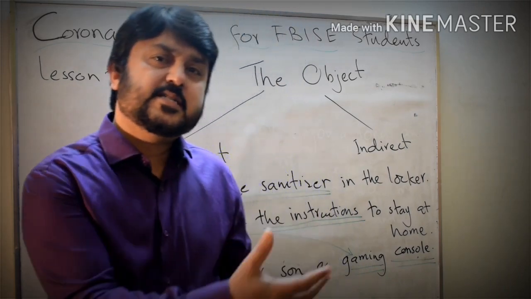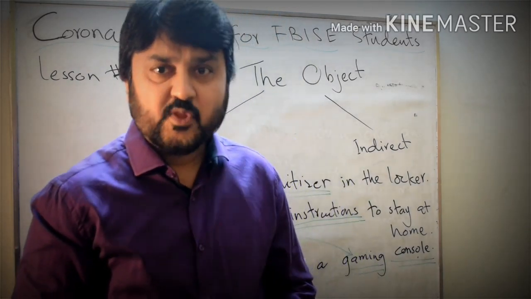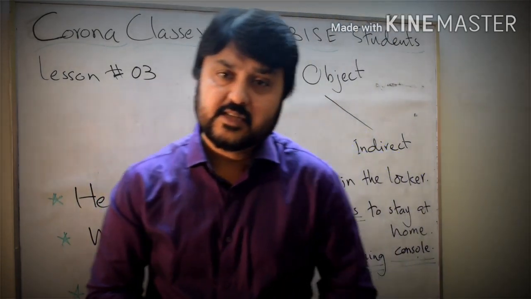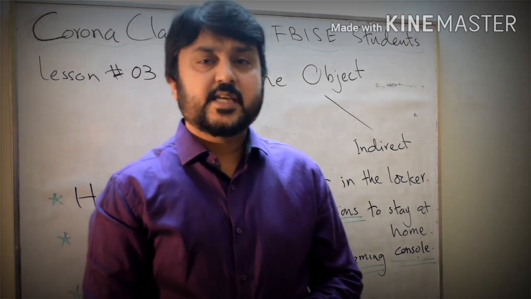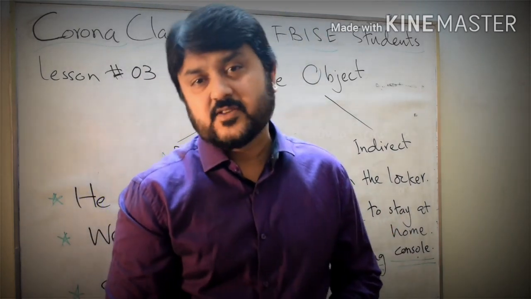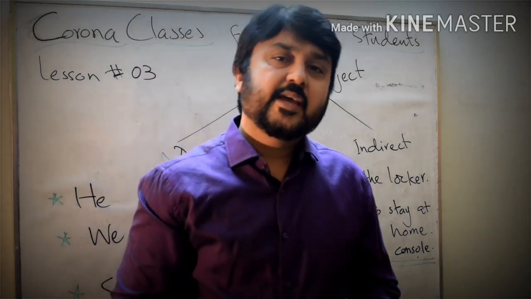And the words that receive the impact later are the indirect objects. So what is the direct object? Direct object is the object that receives the action immediately, and the receiver that receives the action later is the indirect object.